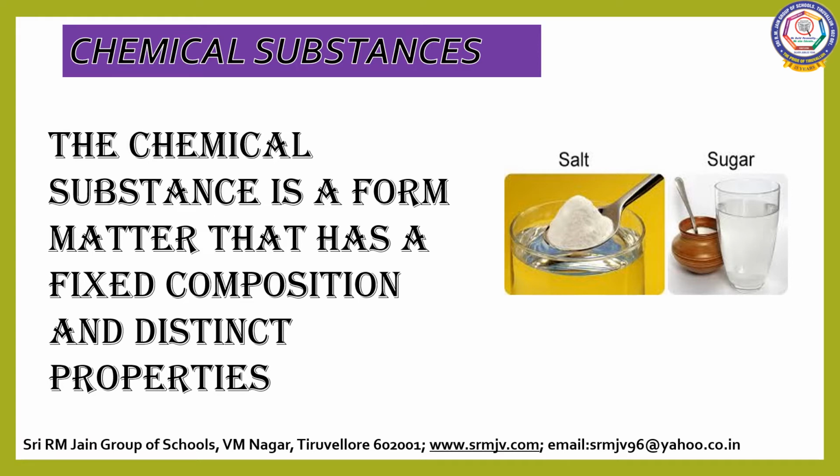Chemical substance. What is a chemical substance? A chemical substance is a form of matter that has a fixed composition and distinct properties. Any material with fixed composition is called a chemical substance. Can you give some examples of chemical substances? Yes: salt, sugar, soap, paste, bleaching powder, baking soda, etc.